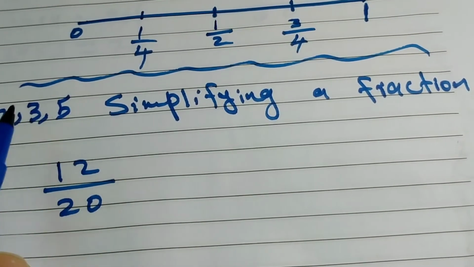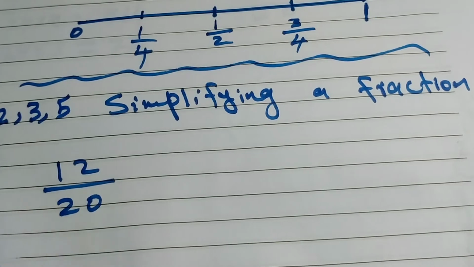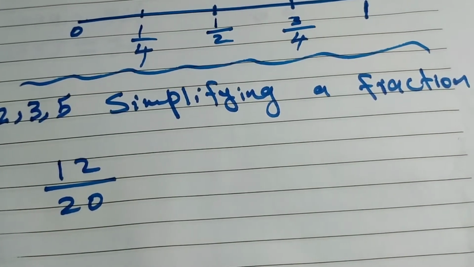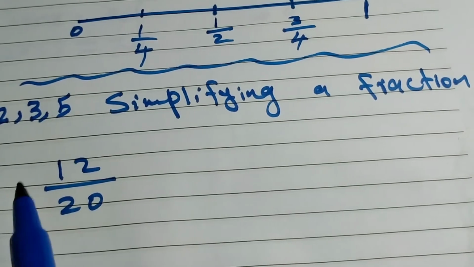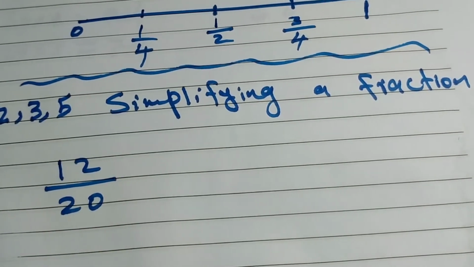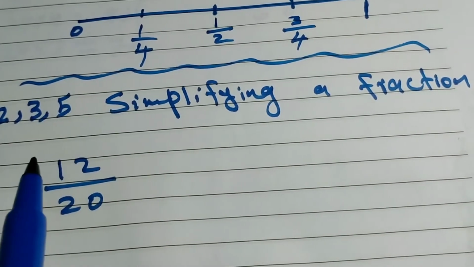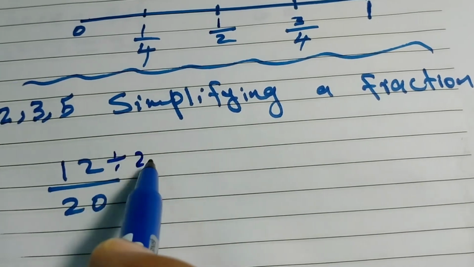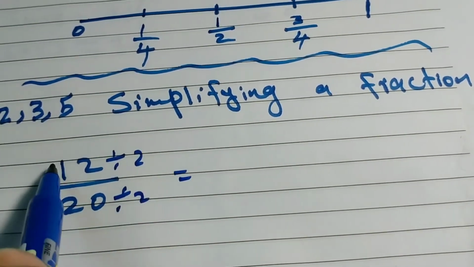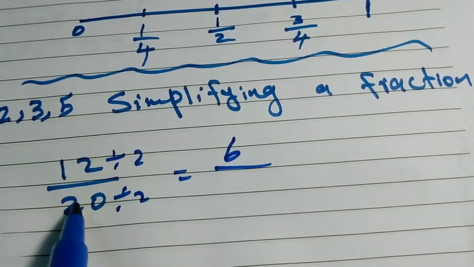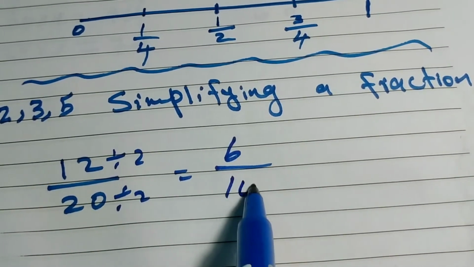Yes, it is divisible by 2. And 20 is also divisible by 2. How? Because 12 and 20 both are even numbers. All even numbers are divisible by 2. So we are going to simplify by dividing by 2. So 12 divided by 2 is 6. And 20 divided by 2 is 10.